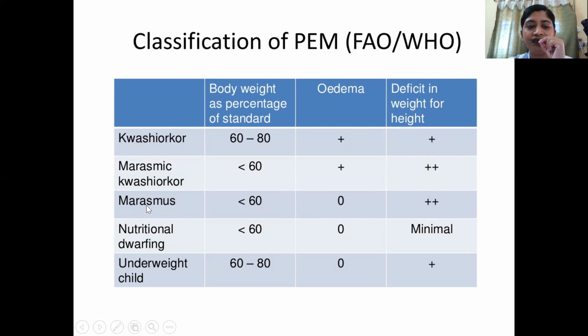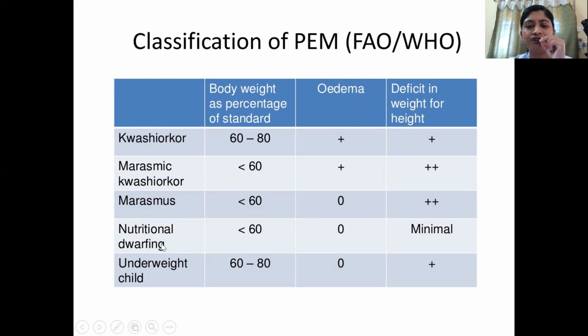And when you combine the features of marasmus and Kwashiorkor, it will result in what is known as marasmic Kwashiorkor. So in marasmic Kwashiorkor, the weight will be less than 60% of the standard for that age. Edema will be present and the deficit in weight for height will be severe. So needless to say, marasmic Kwashiorkor is the most severe among these three.